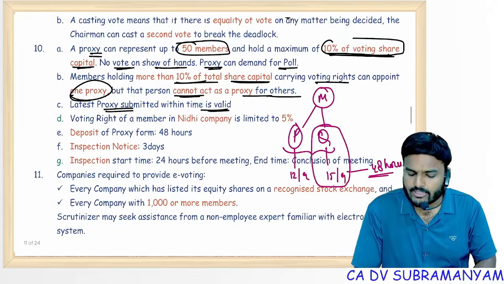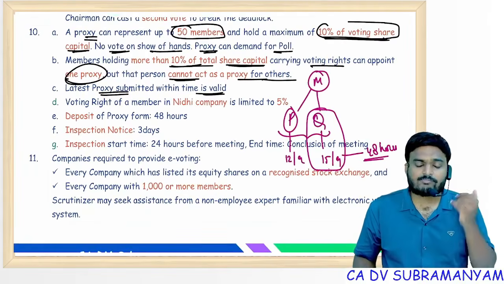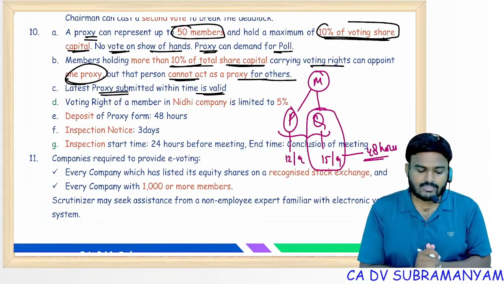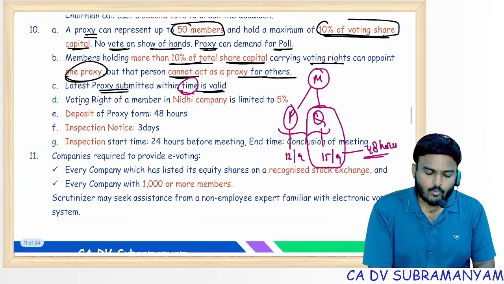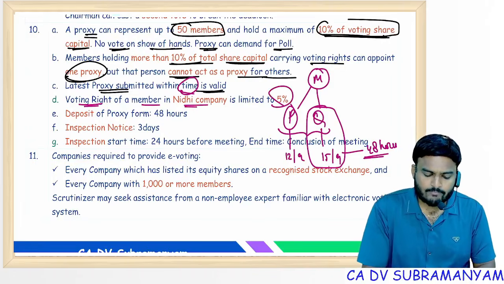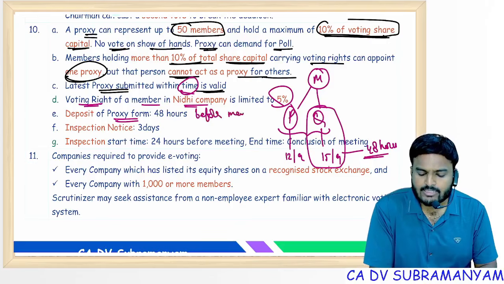If the proxy form in favor of Q is received by the company 48 hours before meeting, then Q proxy will be valid. Latest deposited proxy form will be valid. That too timely submission is also required. Voting right of a member in Nidhi company, I already told you, is limited to 5% only. For deposit of proxy forms, 48 hours before meeting commencement time.